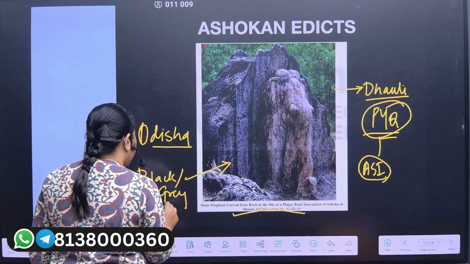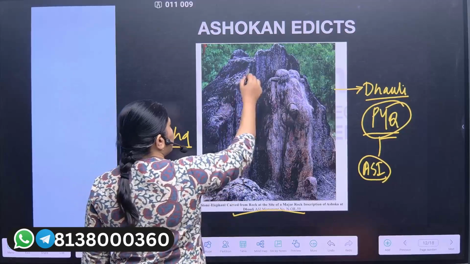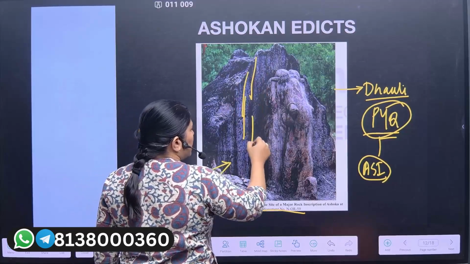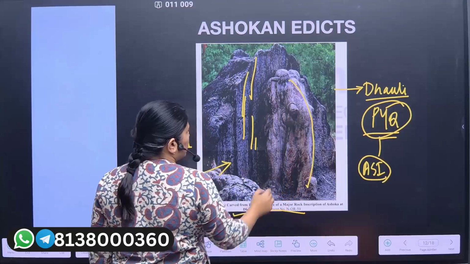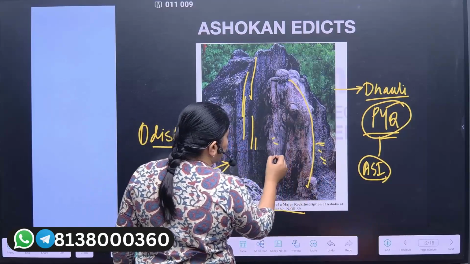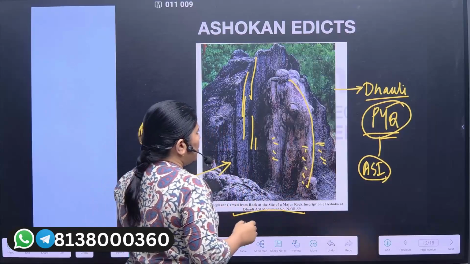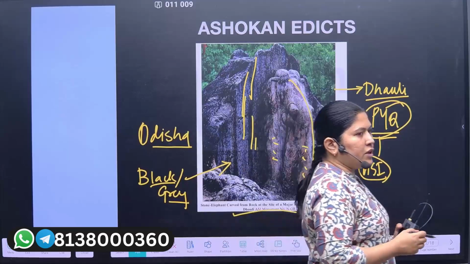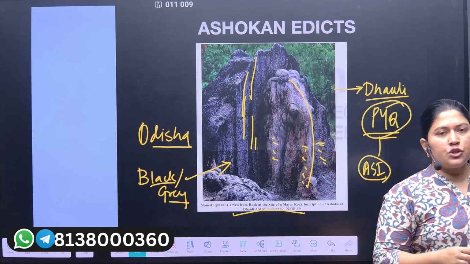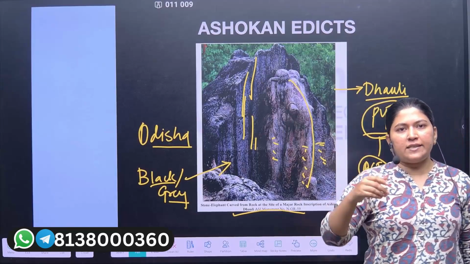Sometimes we see that the water falls from here. And this is the elephant trunk, and the inscription is written here, on the trunk itself. So this is the Dhauli inscription, which tells about the Ashokan expansion in South India as well.